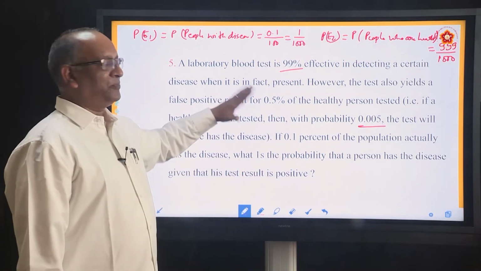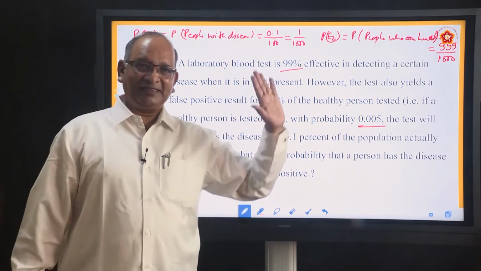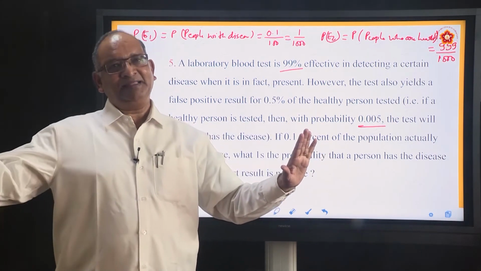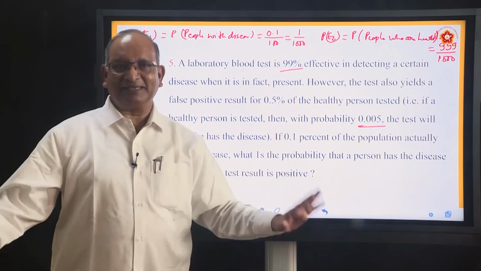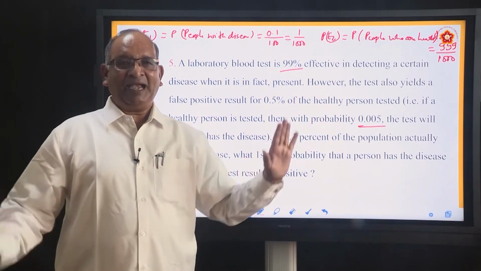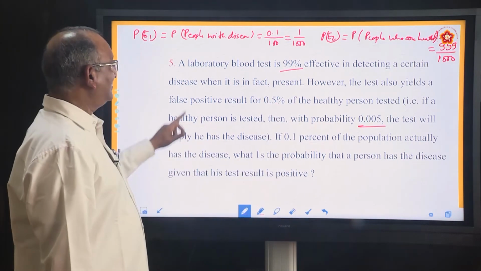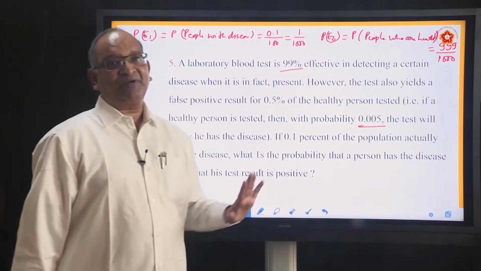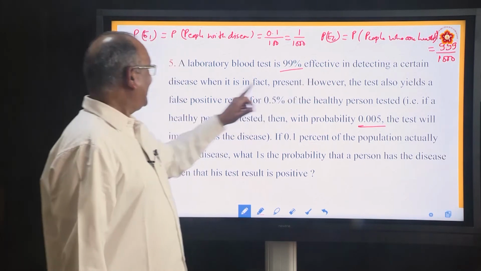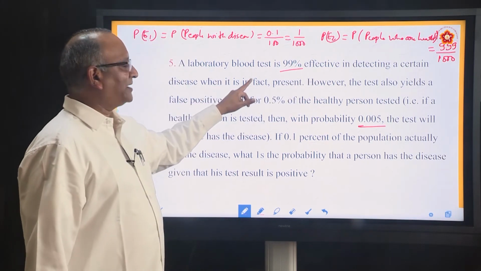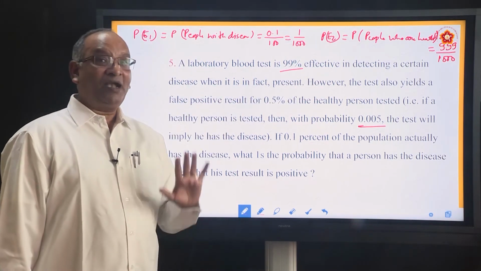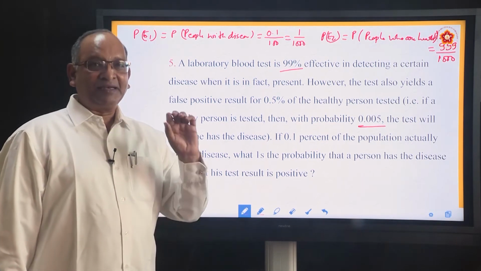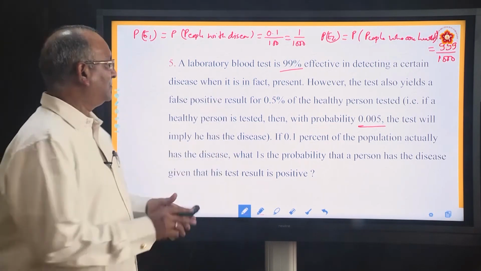Now move a little up. Both are tested. Healthy people are also tested. Unhealthy people, people with disease, both are tested. And the positive results are, a laboratory blood test is 99% effective in detecting a certain disease when it is in fact present. What is A here? Results are positive.